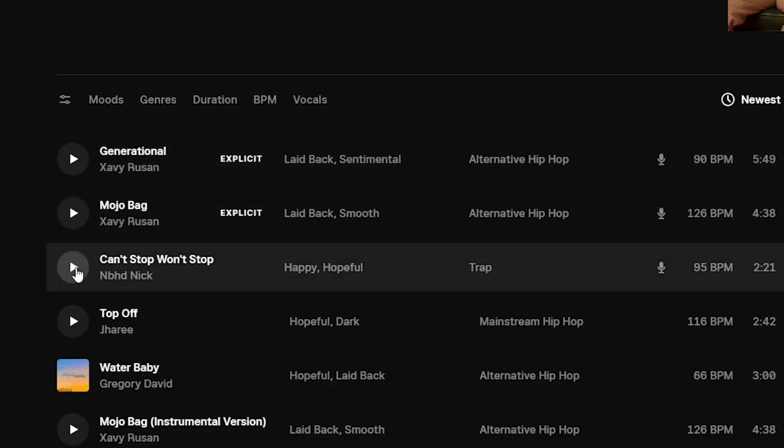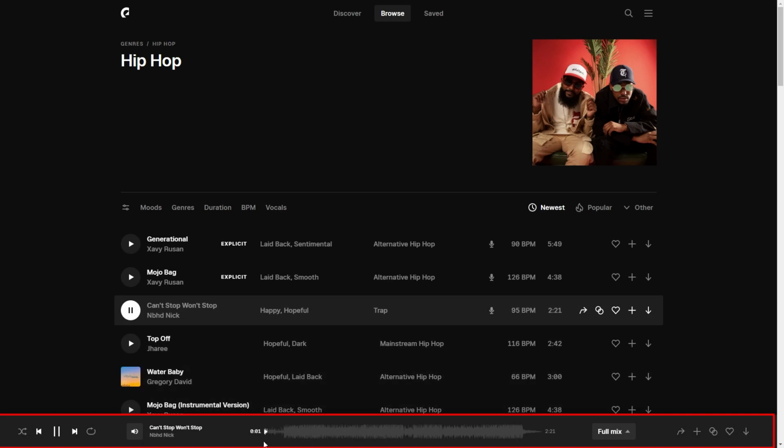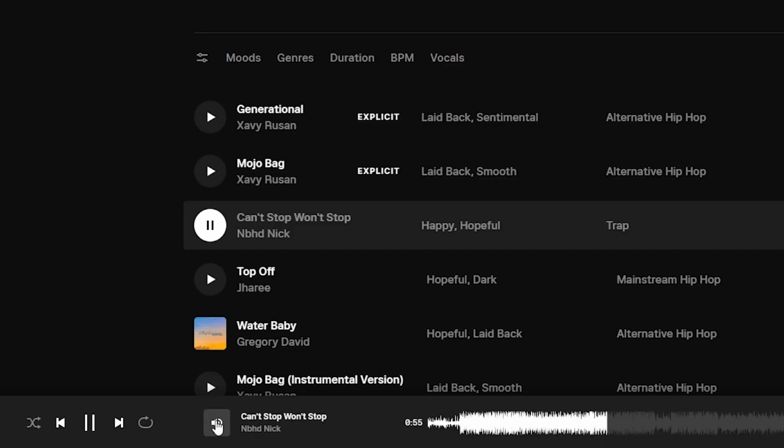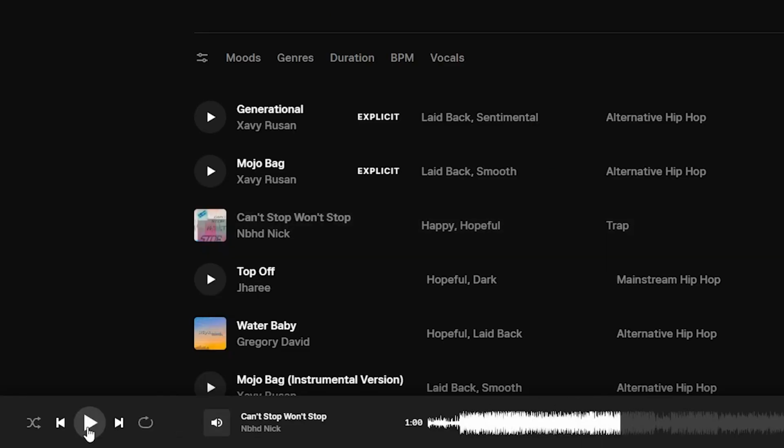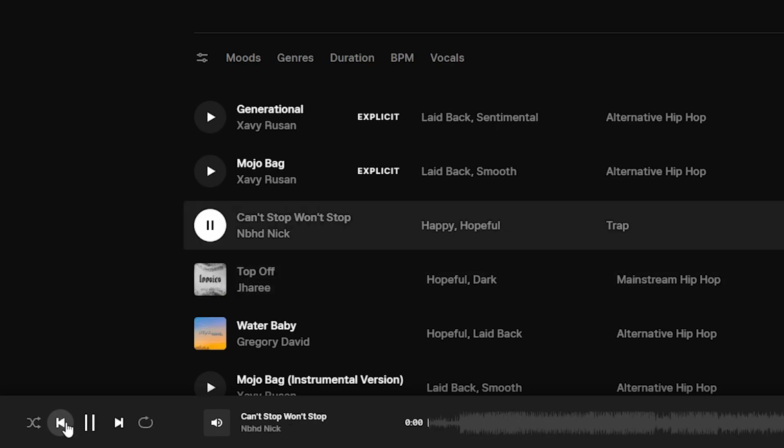If we move the mouse over the cover, we can also play the song using the play button. The player opens at the bottom, where the song is played, and we can see the waveform of the title and go to certain parts of the song. Through the speaker icon, we can also adjust the volume, and on the left also pause the song, jump to the next or previous songs, as well as set a random playback and repeat.